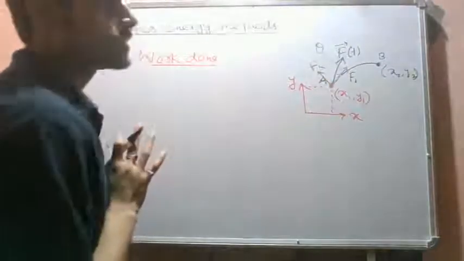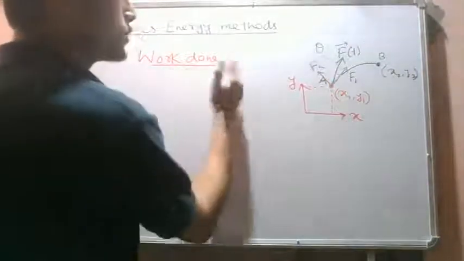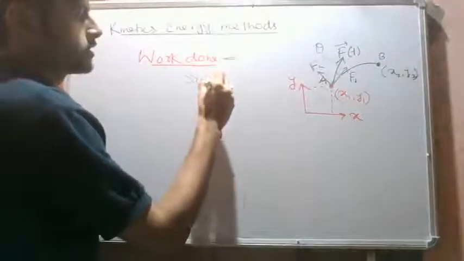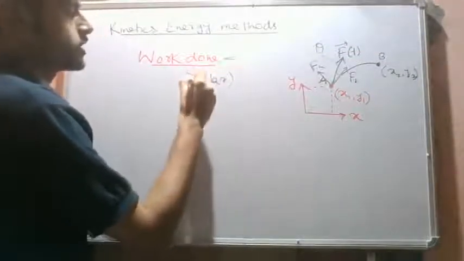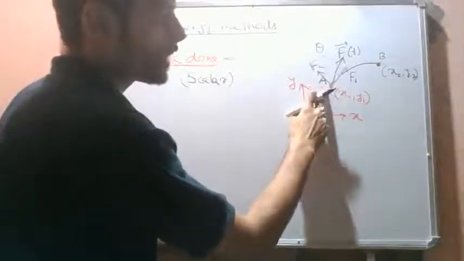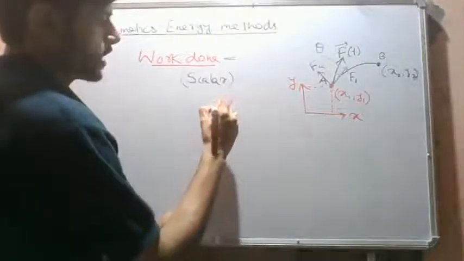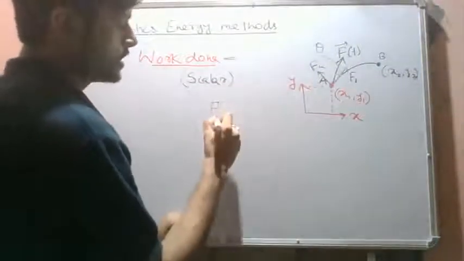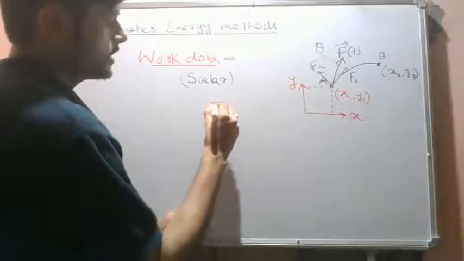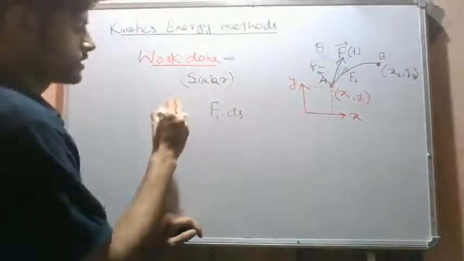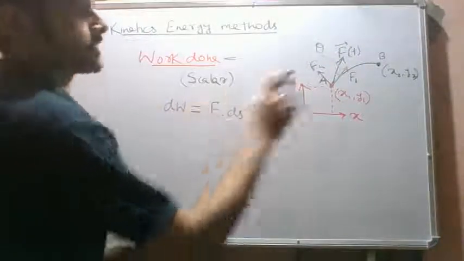Let's say this angle is some theta initially. Work done is a scalar quantity. The work done by this force on this particle to move from A to point B is given as Ft times the small displacement ds. So work done is given as the tangential force.